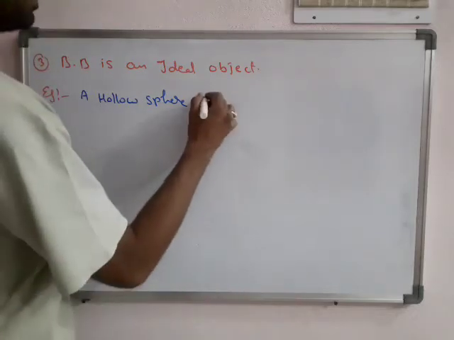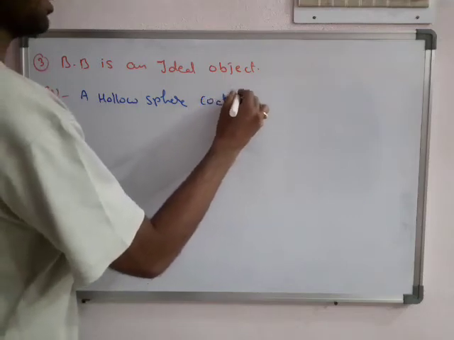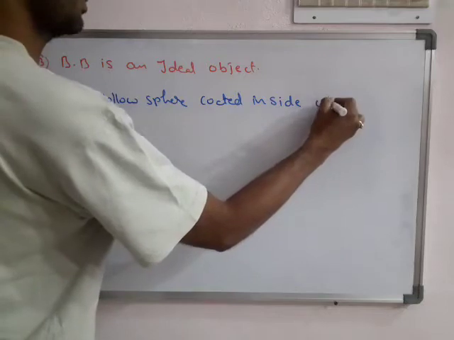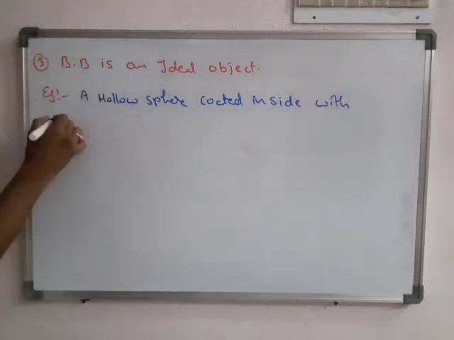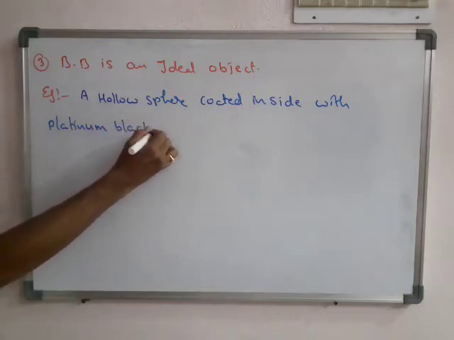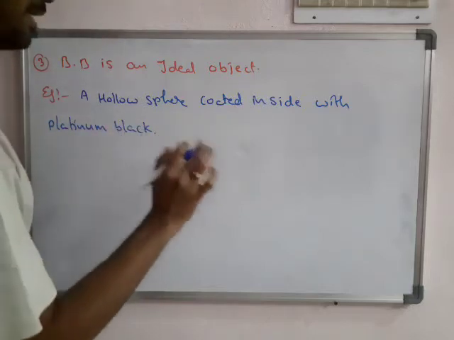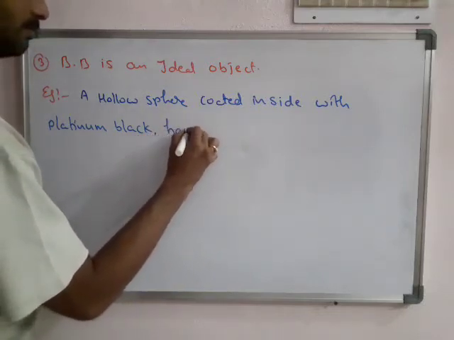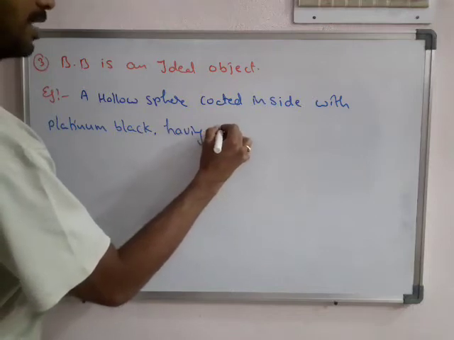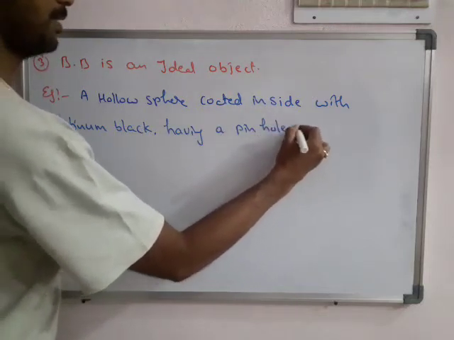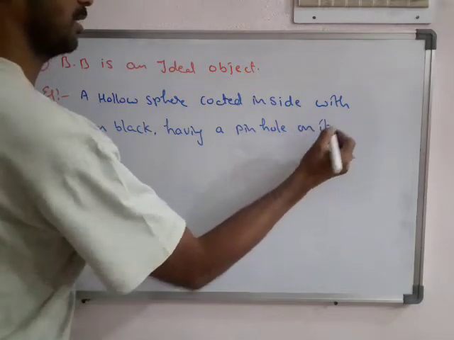A hollow sphere coated inside with platinum black, which is very dark like carbon, having a pinhole on it.